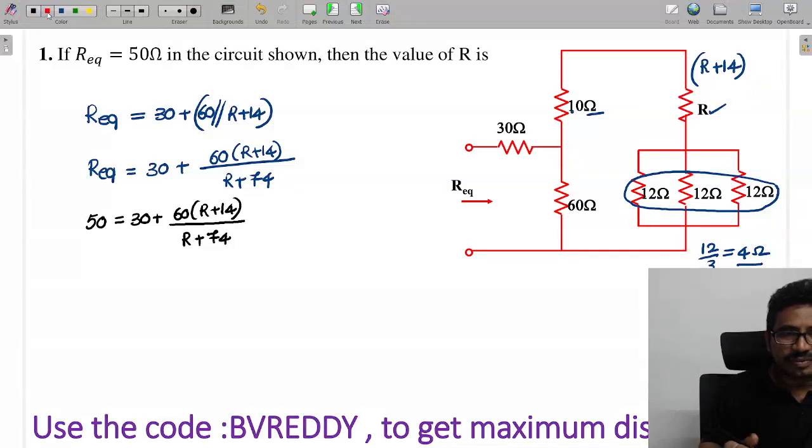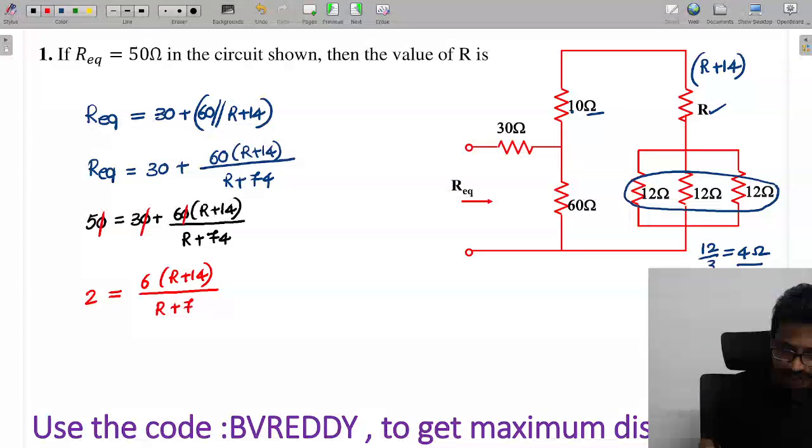Simplify these two here. Now I will cancel the zeros. 5 minus 3, 2. 2 is equal to 6 into (R plus 14) by (R plus 74). So 2 and 6 give 3, and what I'll get is R plus 74 equals 3R plus 42.